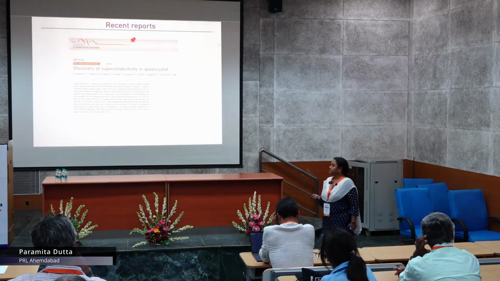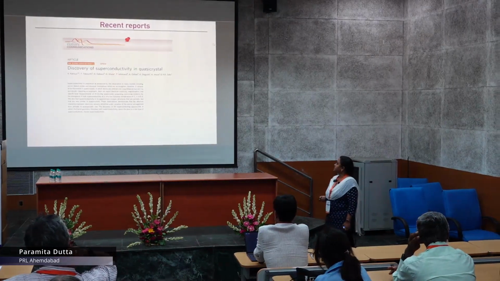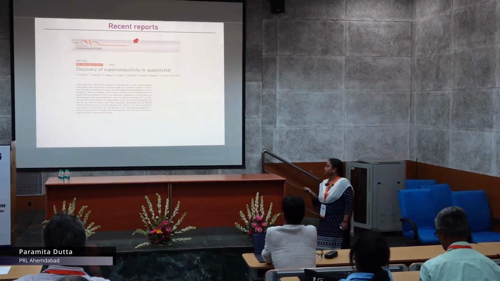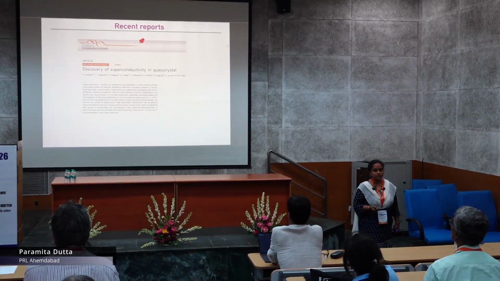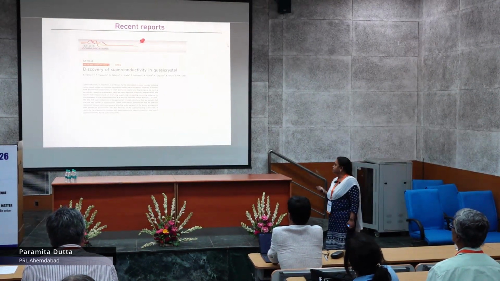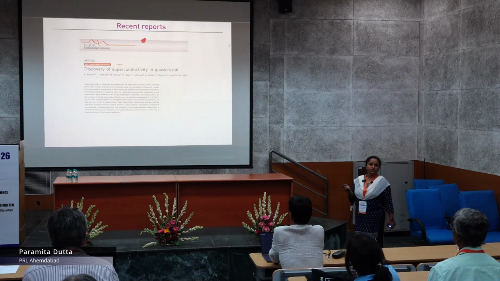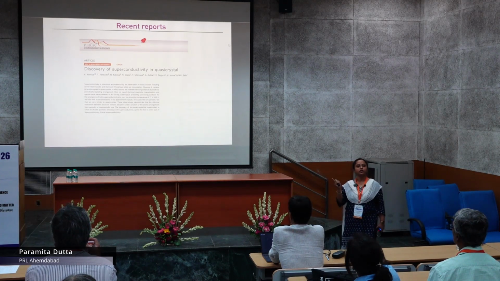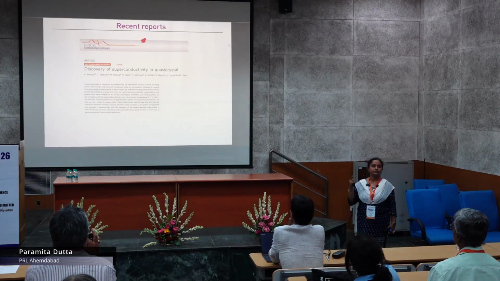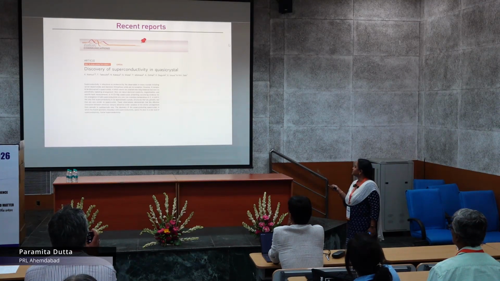So why am I interested in this kind of system? Recently it has been shown that in quasi-periodic systems we can have a superconducting ground state, and they have used aluminum, zinc and magnesium quasi-crystals. But the TC is extremely low here. So the question appears: what type of materials, or how can we get a higher TC, so that it is a little bit better than the situation here?